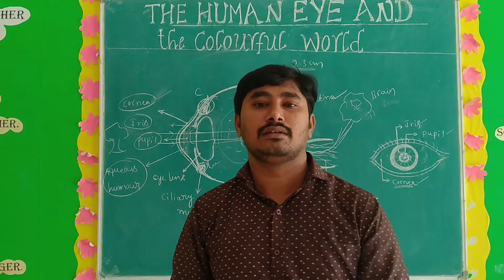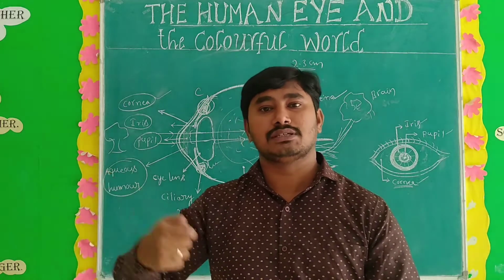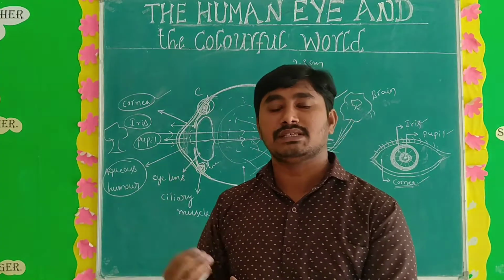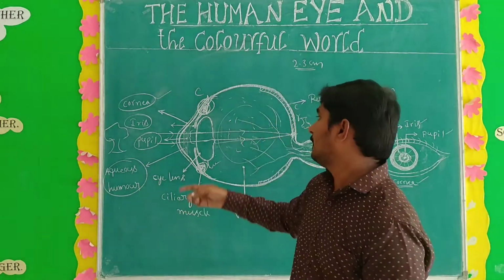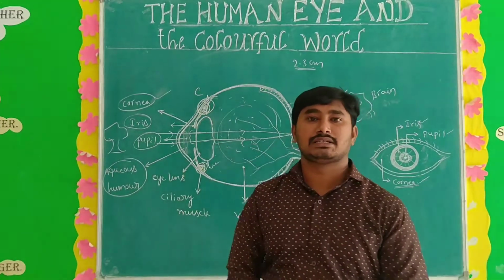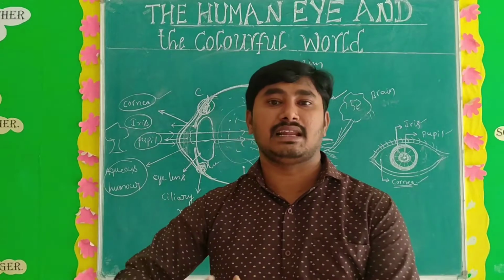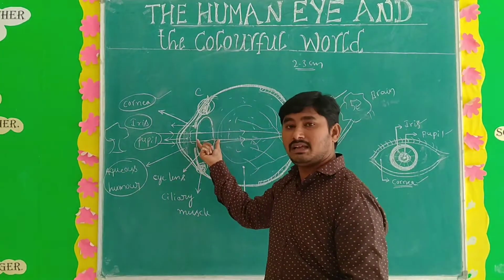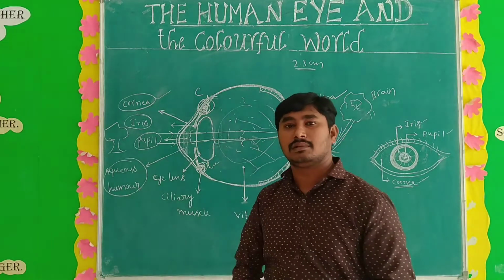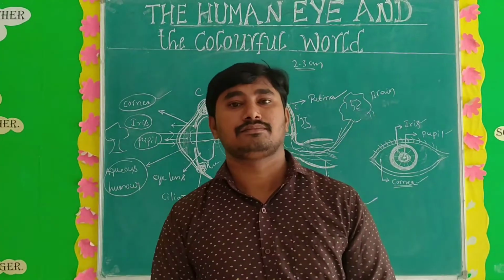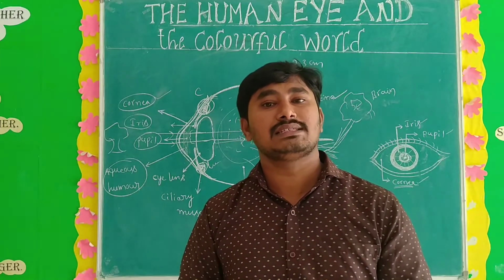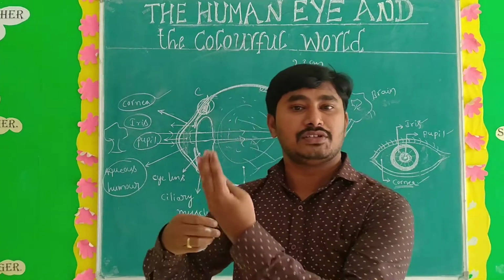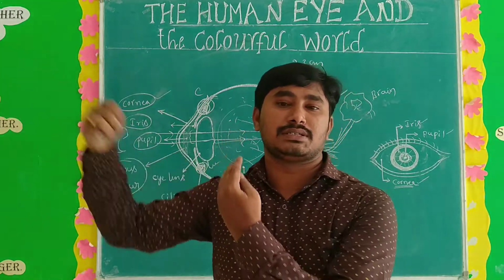Understand? That is the first point. And when you see nearby objects, meaning very close objects, the ciliary muscles automatically contract, which feels like strain, and the convex lens becomes thicker. Last time it was thinner, now it is thicker, and the focal length decreases. So that is what happens with nearby objects and far objects.